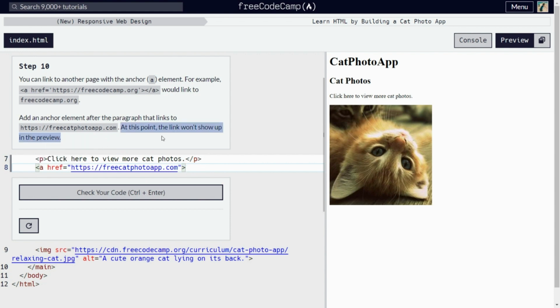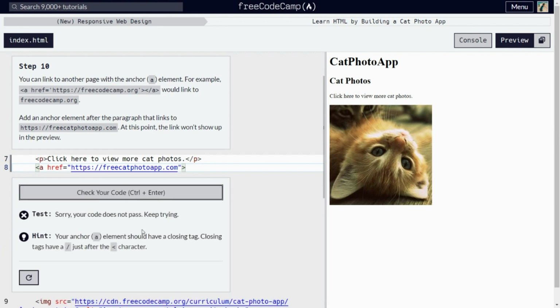As it says, there isn't supposed to be any link shown in the preview yet. Okay, so now let's check our code. Sorry, your code does not pass. Keep trying.